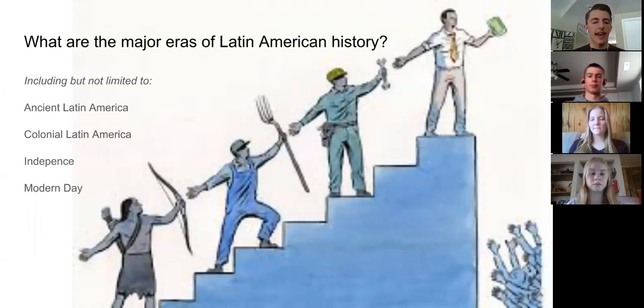So we have ancient Latin America, which is the Mayan, Aztec, and Incan cultures and civilizations. And we go into colonial Latin America, where during that period the native population was wiped out, native culture was forbidden, and the Spanish promoted much exploitation of natives and the people in the New World, and many existing power structures were replaced. So we see that, and then independence happens and is declared, and we reach the modern day that we have today.